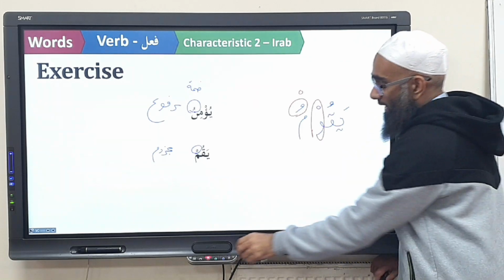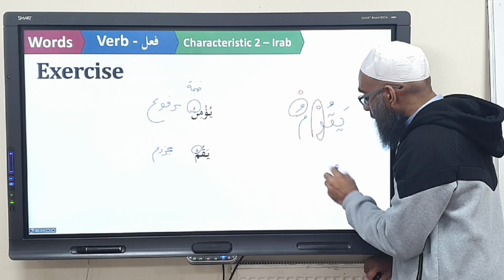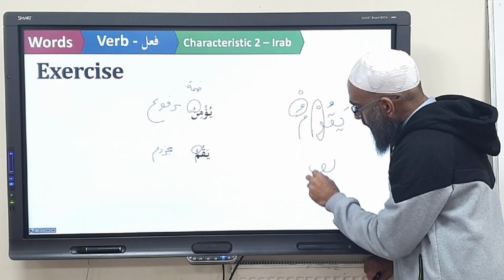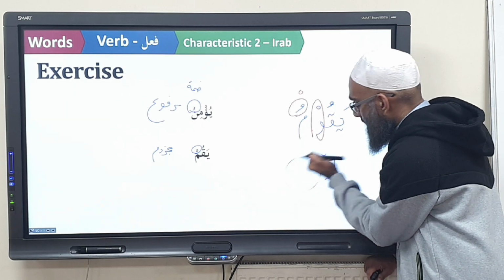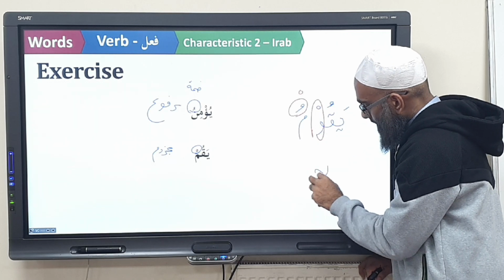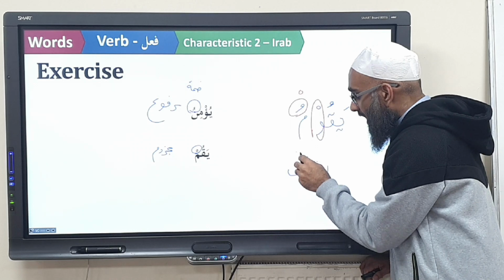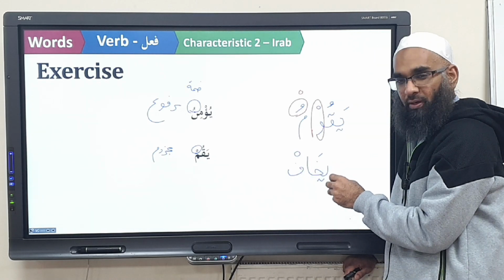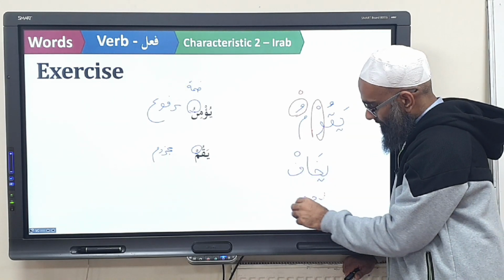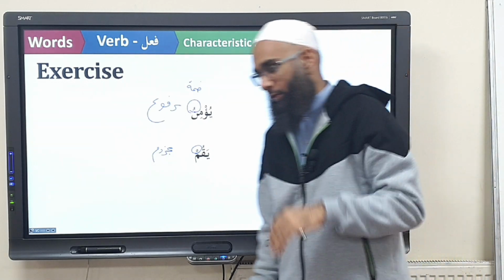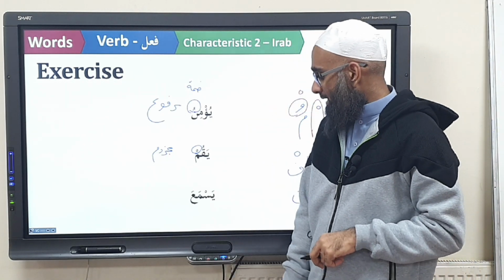For example, another word: qala, yaqulu, which has a waw as well. Yakhafu, to be scared. When it's majzoom, you say yakhaf. It's too hard to pronounce otherwise. This is a bit of a tip, so you'll figure it out later on. So yaqum is majzoom.